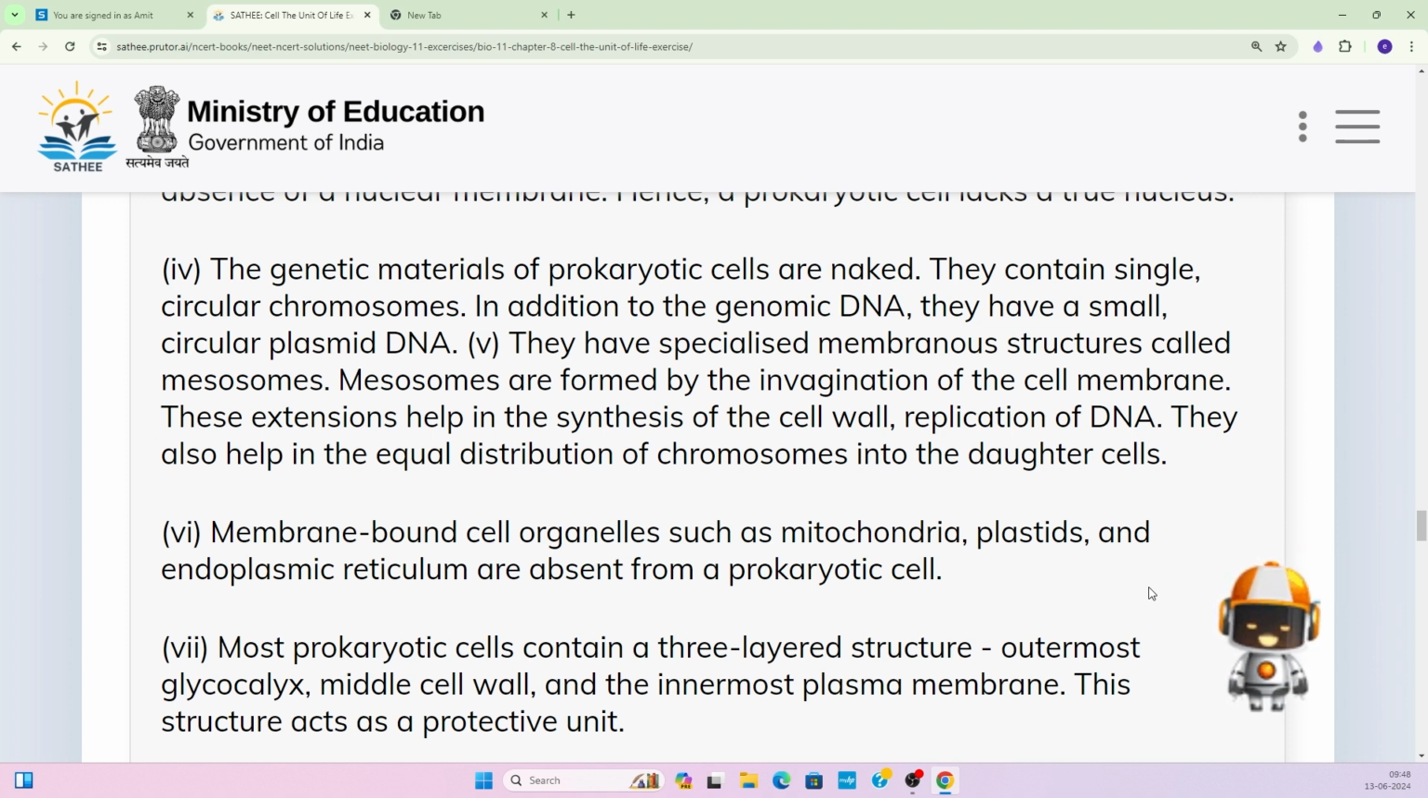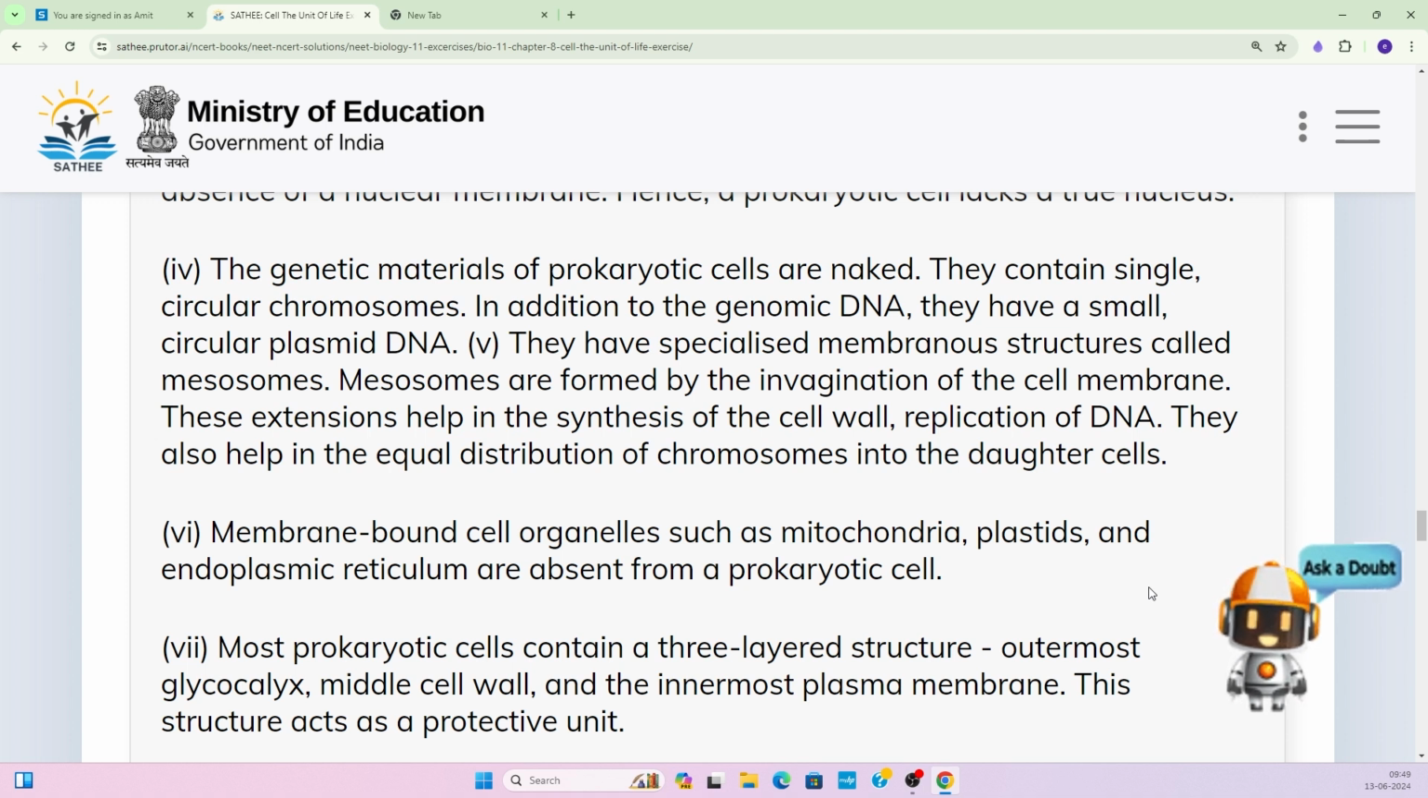So they have specialized membranous structures called mesosome. Now, we said that they do not have any membrane-bound structure, and here we are saying that they have a specialized membrane structure. Now this structure is not a unit. It is a single point where the plasma membrane gets invaginated and forms a mesosome-like structure.